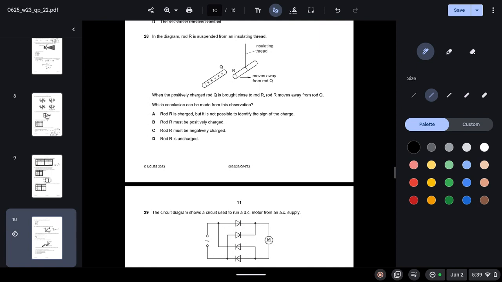28. In the diagram, rod R is suspended from an insulating thread. When the positively charged rod Q is brought closer, rod R moves away from rod Q. Which conclusion can be made from this observation? So when do two objects repel? When they have the same charges on them. So rod R must be positively charged.